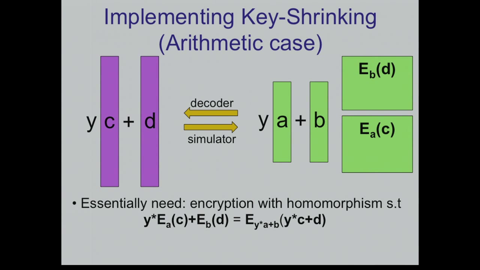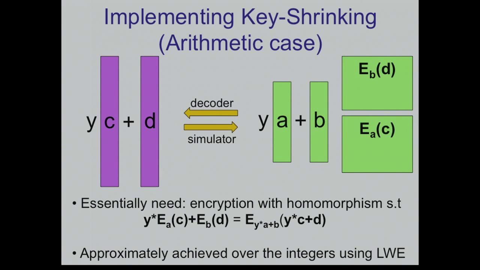I should be able to take a linear combination of these ciphertexts, and somehow get a linear combination of the messages encrypted under the linear combination of the keys. And this is the kind of homomorphism that I need. If I get this, then I'm in good shape. Why? I can take the linear combination of these, learn the ciphertext, and now use the key. I have the key for this, and open it and get this YC plus D. Okay, so this is essentially what I need.